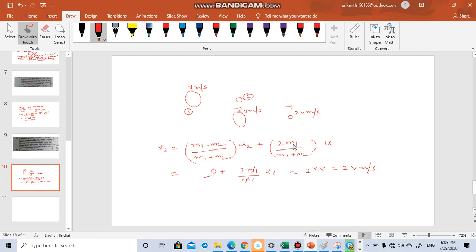In the second term, m1 is very big. Let us say m1 is 10 kg and m2 is 1 gram. So in denominator it will be 10 kg plus 1 gram. So you can ignore m2. So it will become 2m1 by m1. m1 cancel, it will become 2u1. What is u1? u1 is v meter per second. So it is 2v meter per second. So this is mathematically, this is conceptually. Okay, you should remember either of the ways.